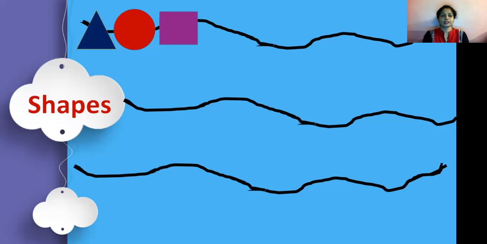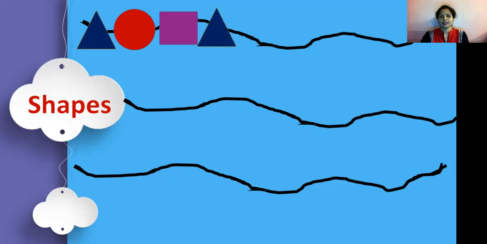So tell me, the first picture, a triangle of blue color. You have to take the color concepts also, okay? But right now we will talk about the shapes only. The first picture is of a triangle, the second picture is of a circle, the third picture is of a square. All of you are aware of all these shapes?